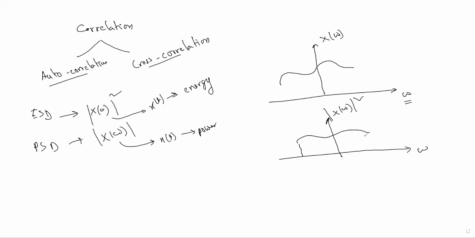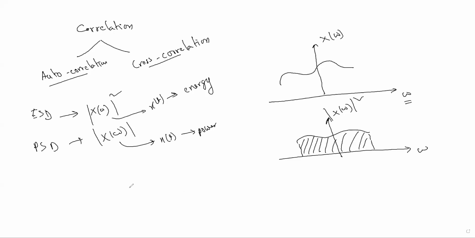Another thing you should know: the area enclosed by this distribution in the frequency domain, the area under this curve, is nothing but the energy of the signal.